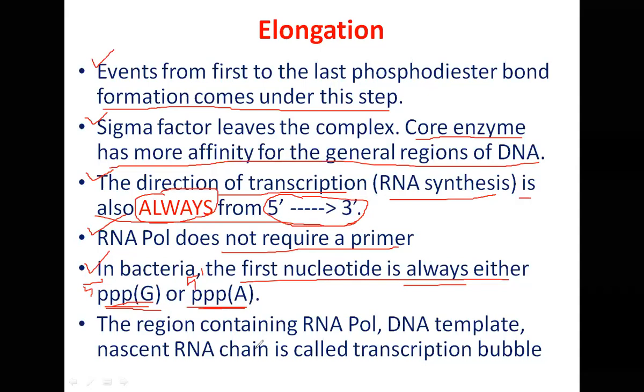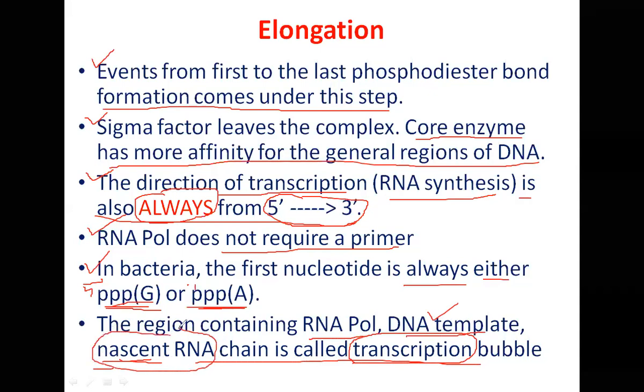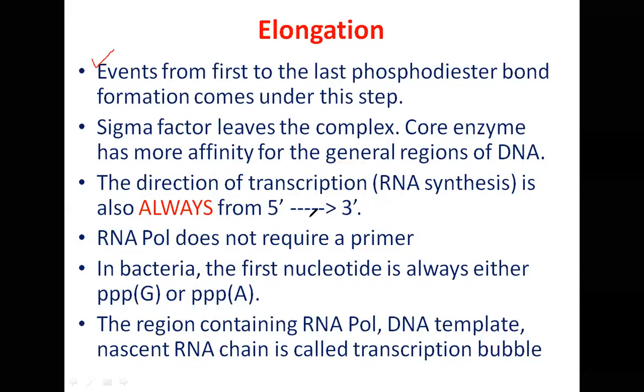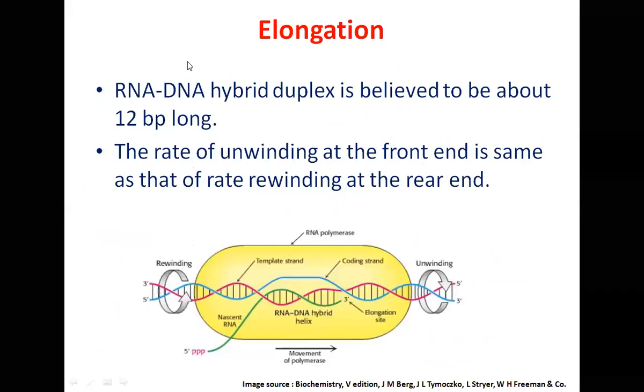The region containing RNA polymerase, the DNA template, one of the two strands acting as template, and the nascent, meaning newly synthesized, RNA chain is called the transcription bubble. The region which contains these three, RNA polymerase, DNA template, and an RNA-DNA hybrid, meaning the DNA template with the newly synthesized RNA chain bound to it, is called the transcription bubble. I think I have shown it here. This is the transcription bubble.